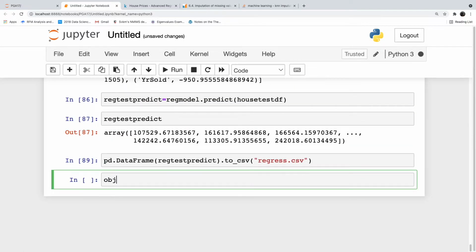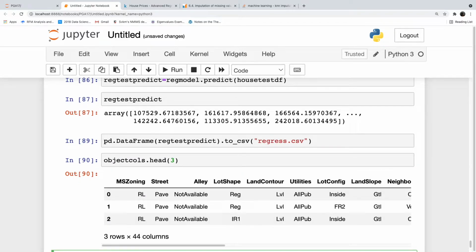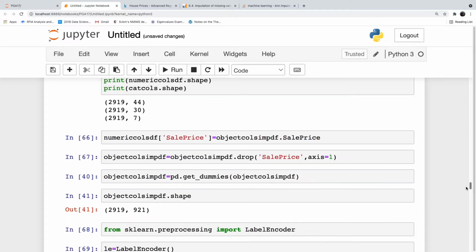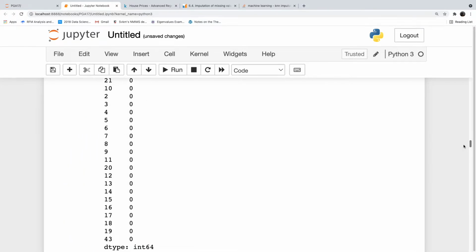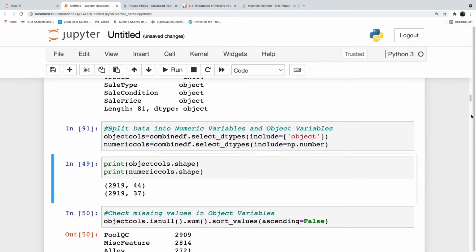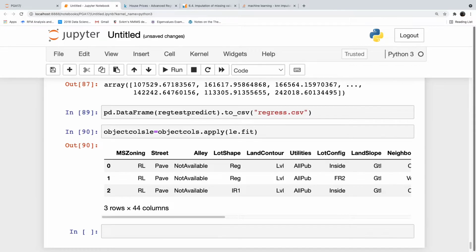So, see, our object columns data dot head, I'll take 3, is the string data or object data. Now on this data, object columns LE is equal to object columns dot apply LE dot fit underscore. Oh, we have already filled the missing values here, right? Yes. Okay. Let me just rerun this code once so that I can get the object columns with missing values.